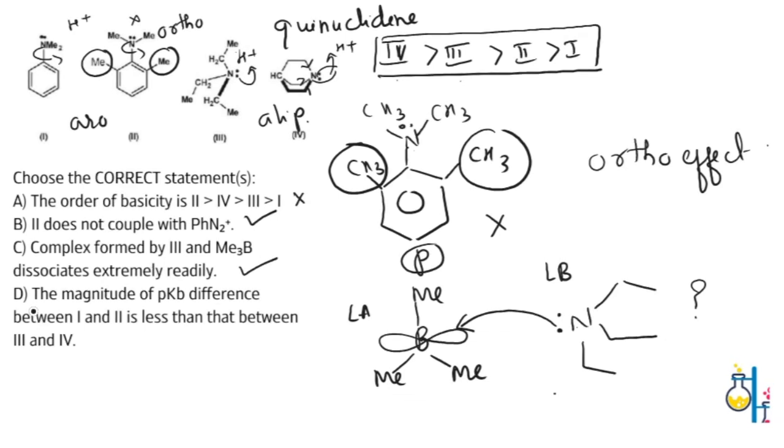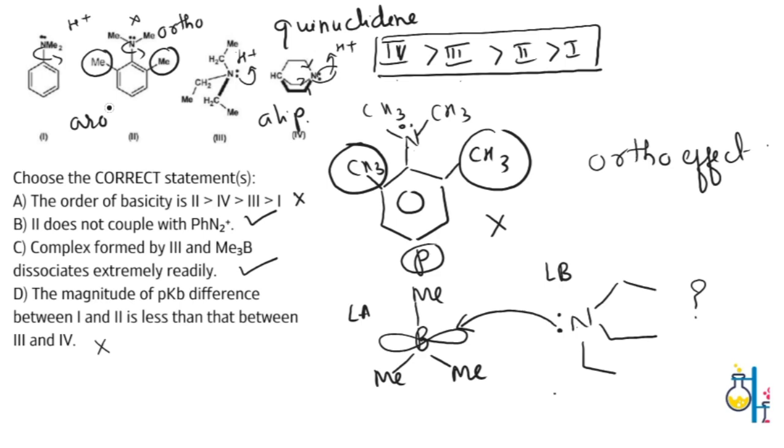So let's check the last statement. The magnitude of the pKb difference between 1 and 2 is less than that between 3 and 4. This is a false statement. Why so? Because 1 and 2 differ much more in their aromatic resonance and also the ortho effect, that's nothing but steric effect.